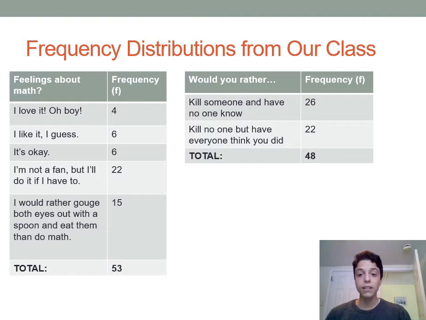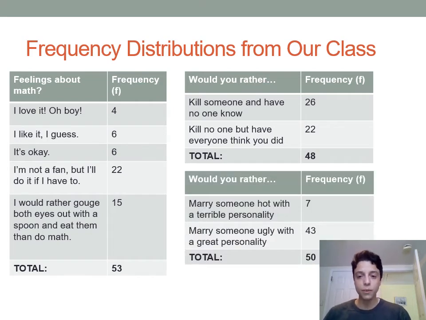And just as a quick note, I love this question. I ask it every semester. I have for several years now. And it's always split right down the middle. So half the people in the class will always rather kill somebody and have nobody know, and then half the class would always rather kill nobody but have everybody think you did. So yeah, I think that's just a fun fact about humanity or something.